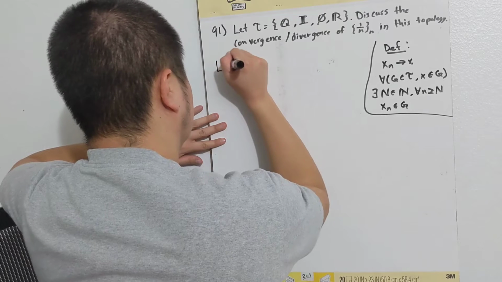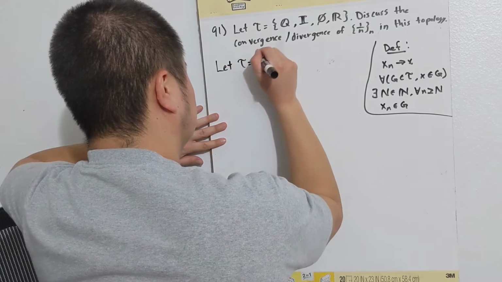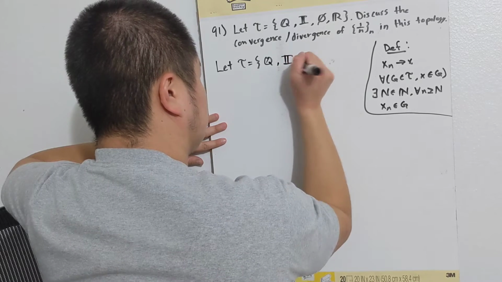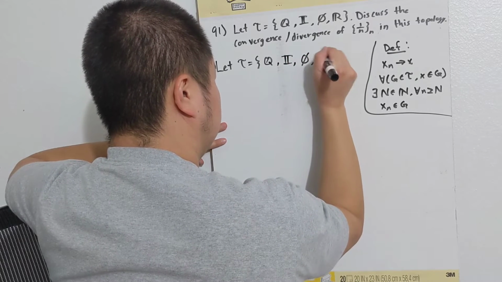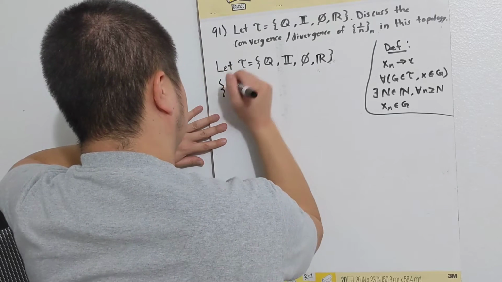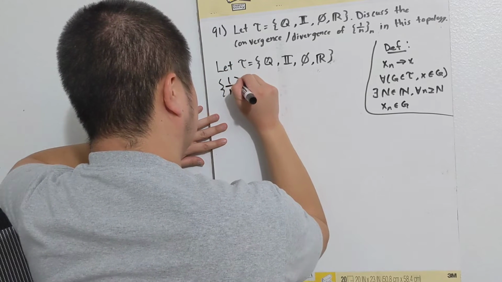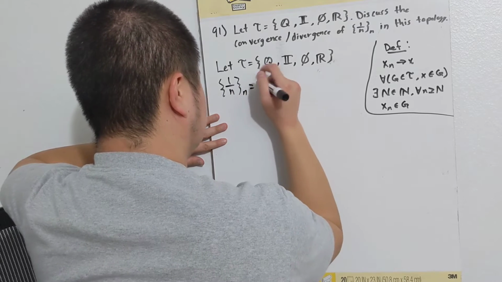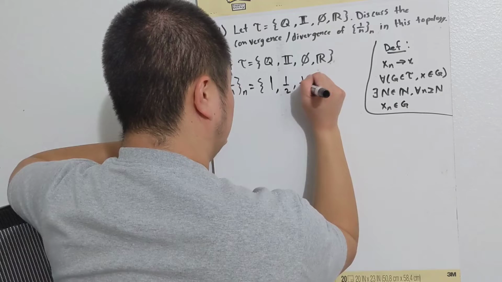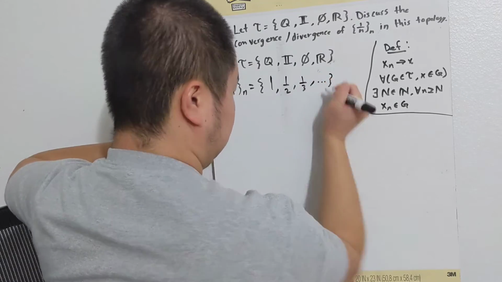So, let tau have the rationals, irrationals, empty set, and R. And looking at the sequence 1 over n, this is a sequence that has 1, 1/2, 1/3, and so on.